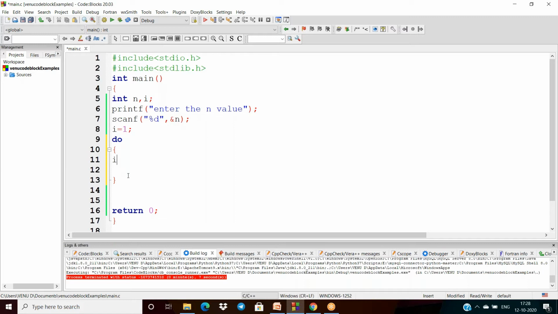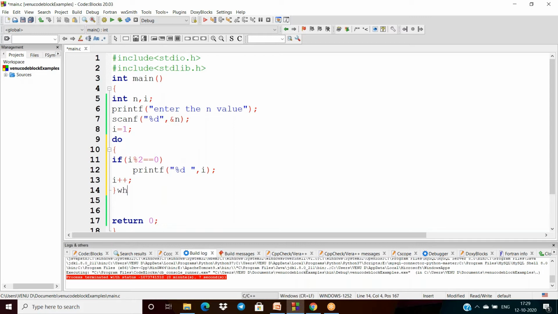First of all, if I is divisible by 2, then only it is an even number. So if it is divisible, then I am printing the I. After that I am incrementing the I value. First it is verifying the value here: if I percentage of 2, that is 1 percentage of 2, equal to 0, then only display. Otherwise, I will be incremented.